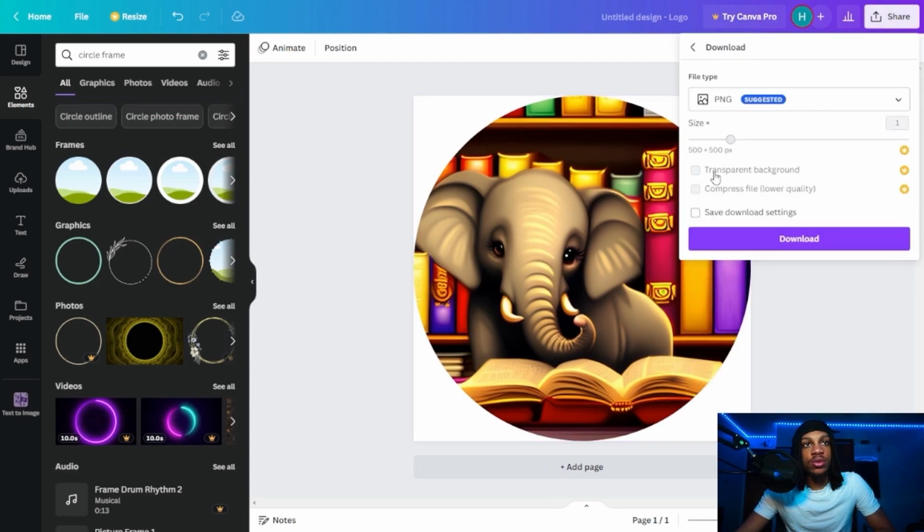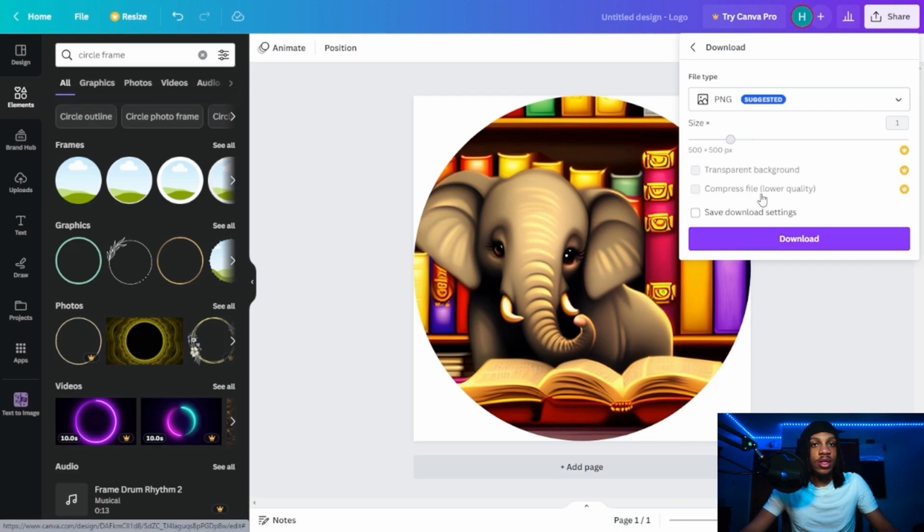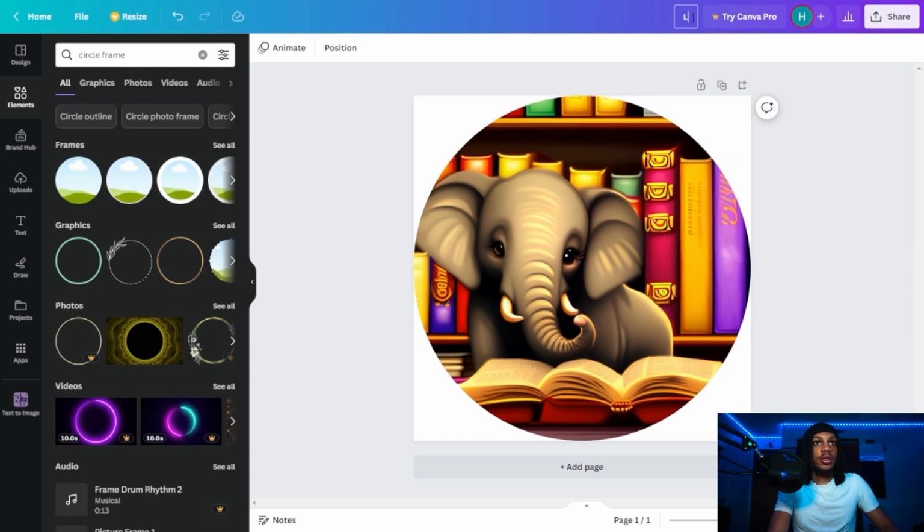Ideally you do want to save it as a transparent background, but for this you don't need to, because when you're uploading this as your profile picture, you can simply crop it. Also, you should save the name of your work, but if you know where you're saving it, it honestly doesn't really matter. But I do recommend saving the name. So in this case, I'll name it library. Excuse the typo. There we go.